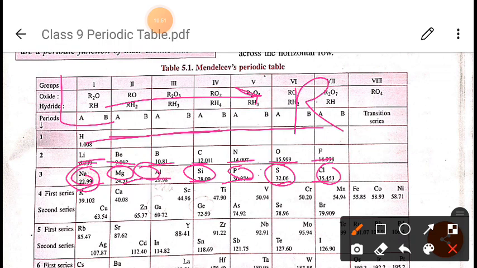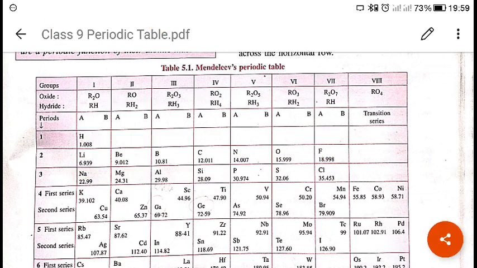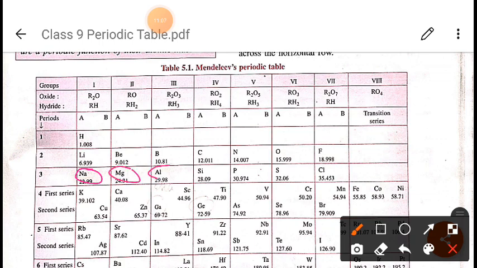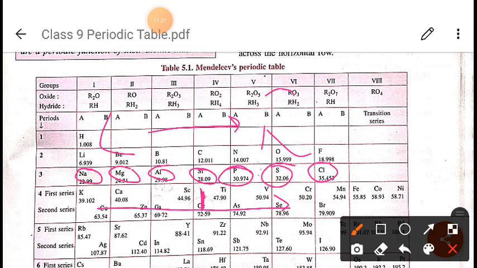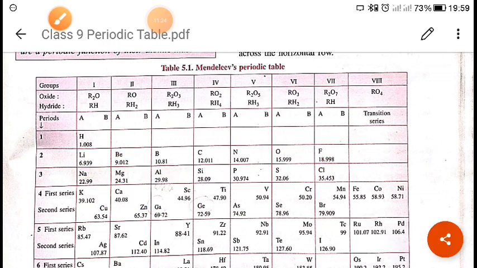Or we can say metallic character decreases as one moves from left to right across the horizontal rows. As you can see, the metallic character decreases. First of all, sodium, it is a metal, this is also a metal, this is a metal, this is not a metal, these are metalloids. We will learn about metalloids. After that, this is non-metal, this is also non-metal, and this is also non-metal. So as you can see, metallic character decreases moving from left to right across the period, or across the horizontal rows. So these were some of the basic features of the Mendeleev periodic table.